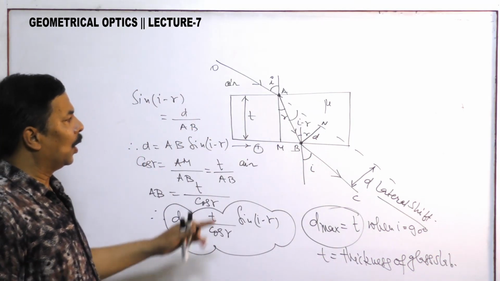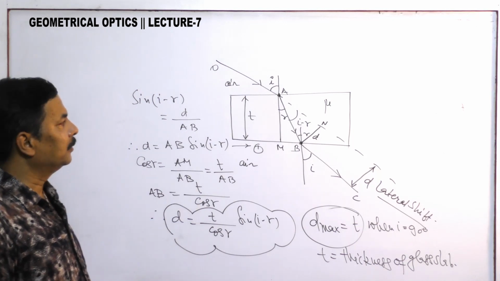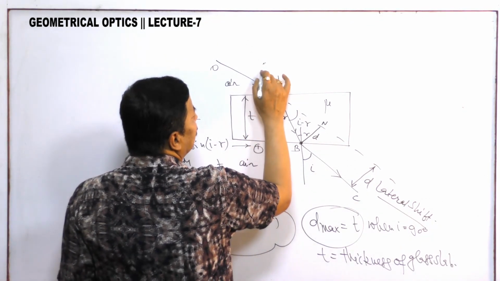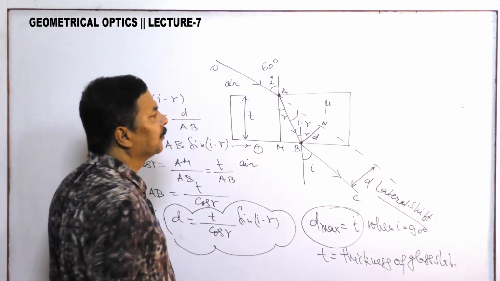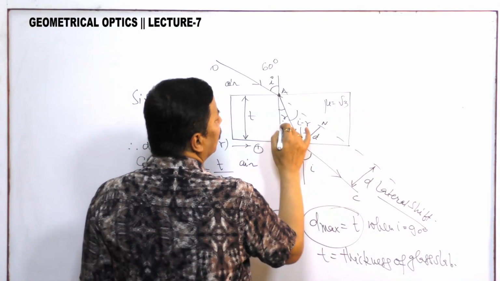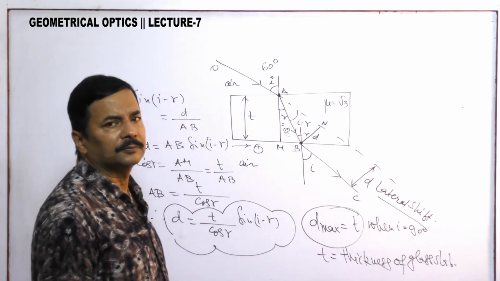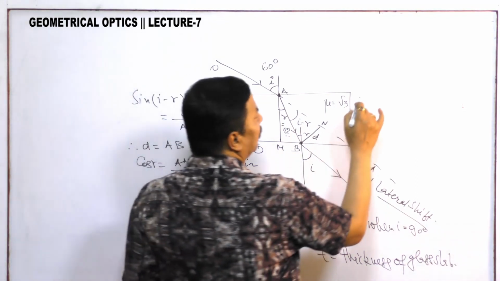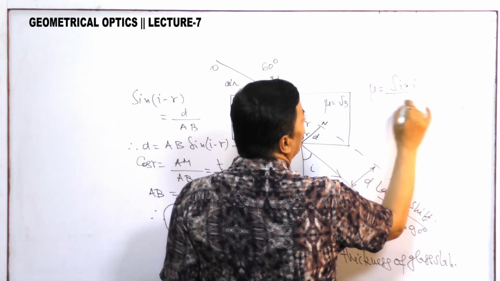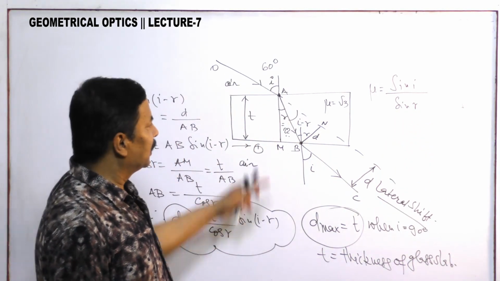Here you all should understand. If I ask a question that suppose the angle of incidence is 60 degree, mu is equal to root 3, what is the value of R? R is equal to how much? Suppose this is the question. Then mu is equal to sin I by sin R, Snell's law.